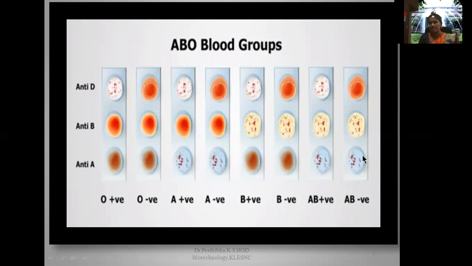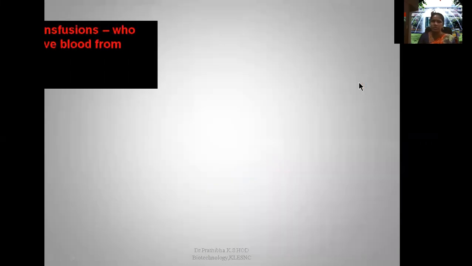Whereas here only in two circles you can see the clumping. So you can see that tells us about the presence: A presence, then B presence. Then in this particular third circle, no RH factor, the clear solution tells us the absence of RH factor. So you can say AB negative. So this is about the ABO blood group.